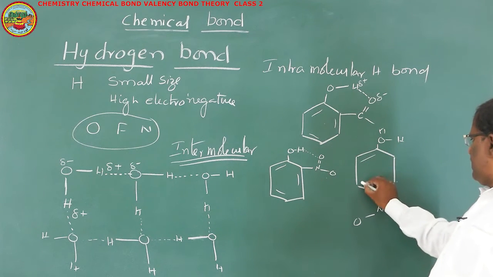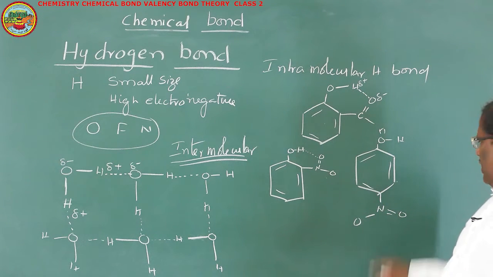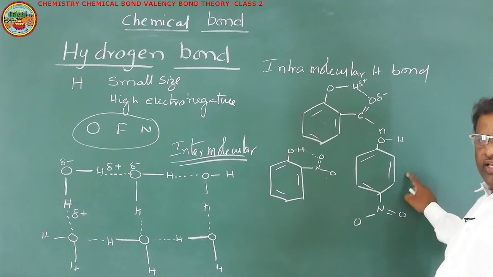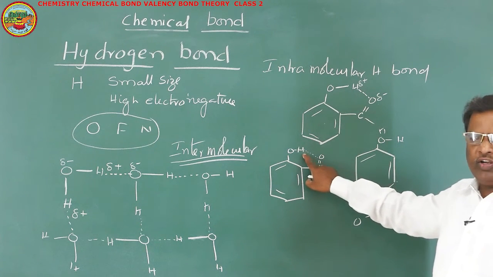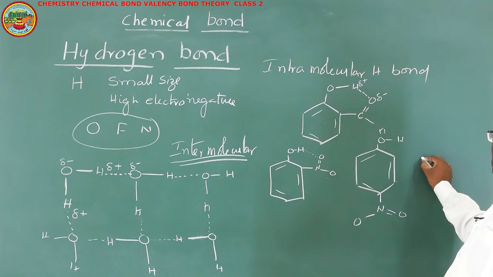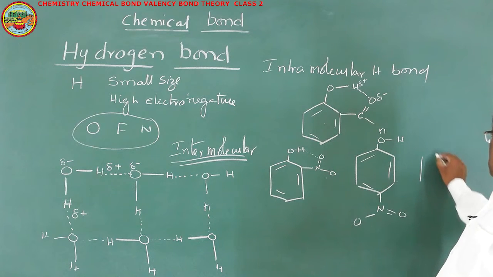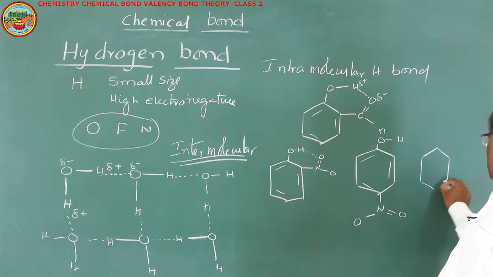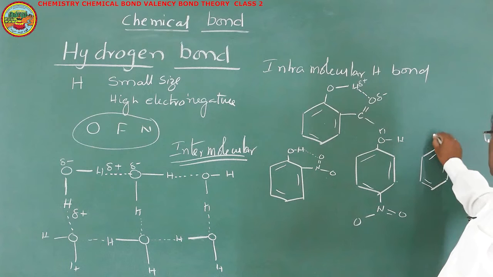Nitro group is present in the para position. Now here, this oxygen and hydrogen are far away from each other. In such cases, this type of intramolecular hydrogen bond is not possible. That's why in para-nitrophenol, we can observe the formation of intermolecular hydrogen bond.